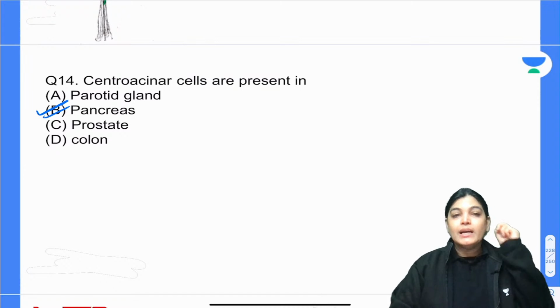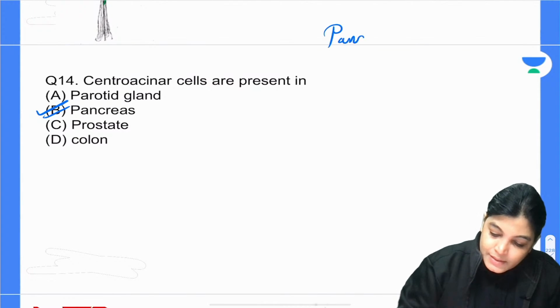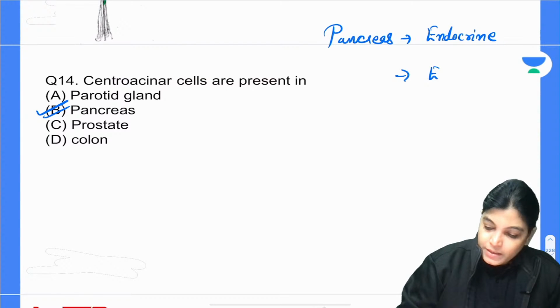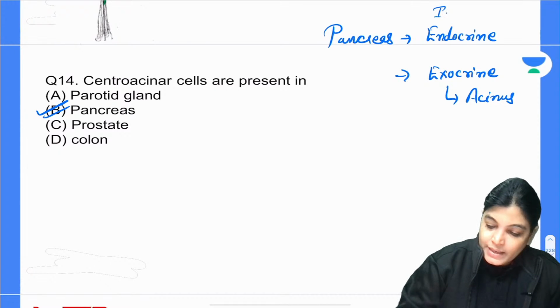Centroacinar cell, actually what happens, we know that pancreas has both an endocrine part and an exocrine part. The exocrine part has acini and the endocrine part has islets of Langerhans.